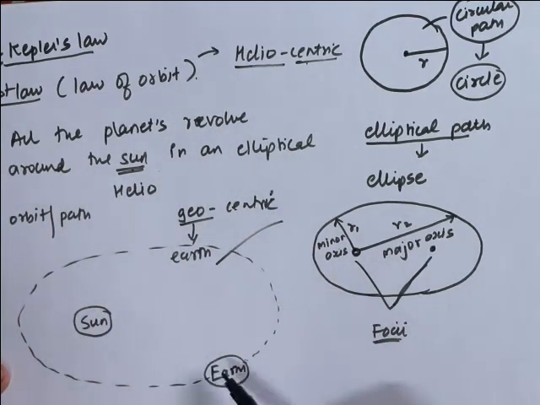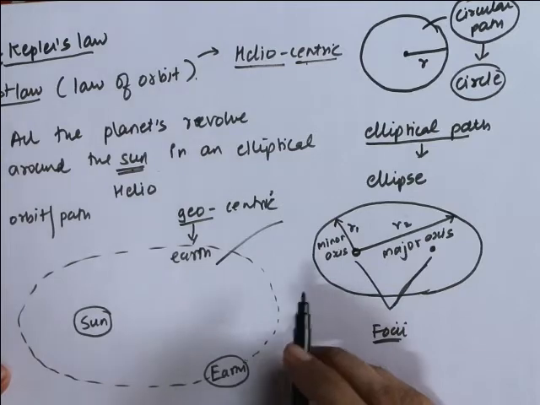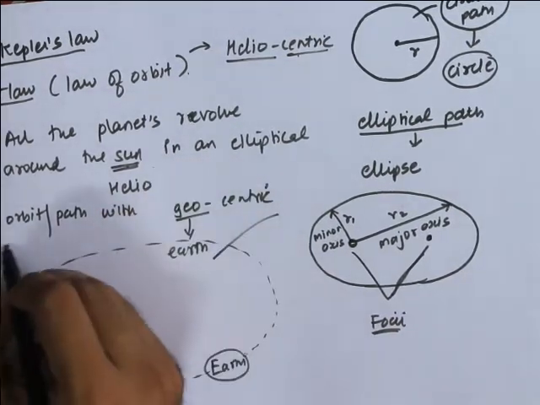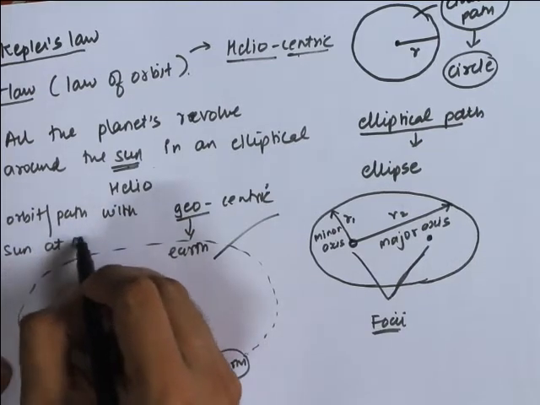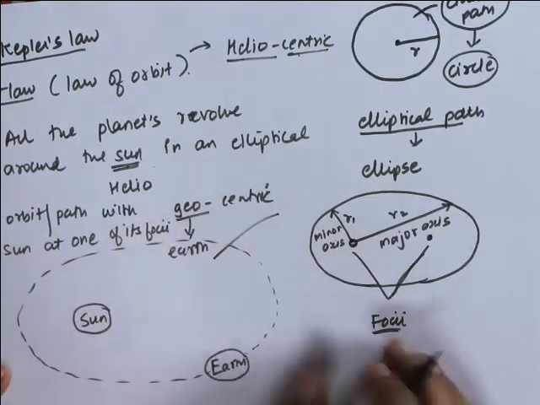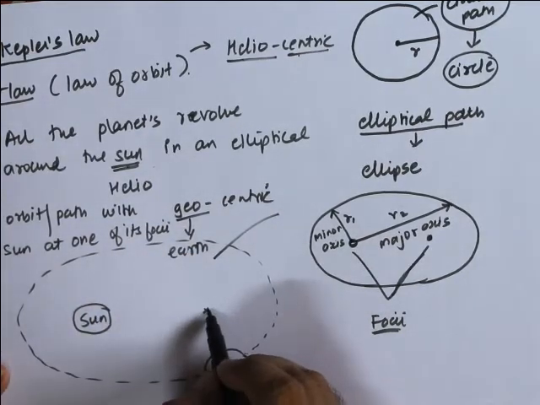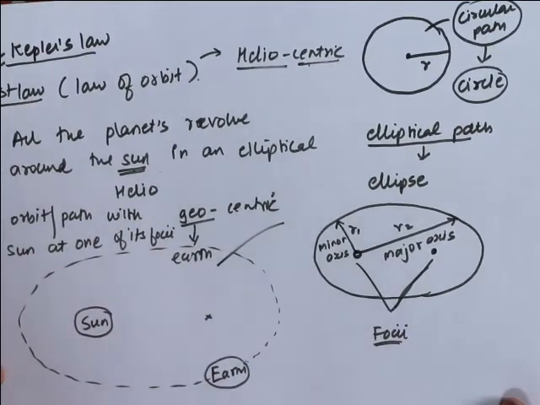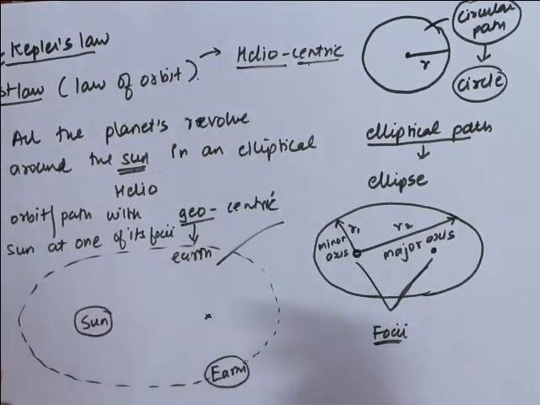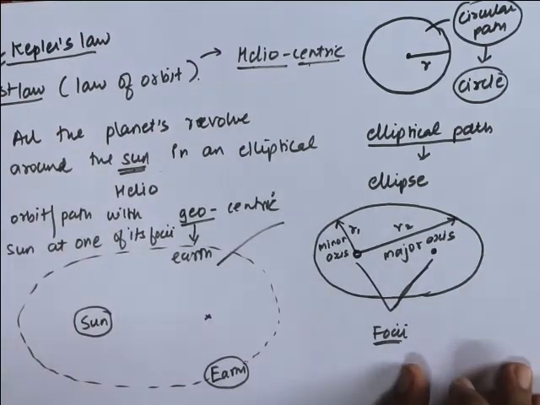All the planets, for example earth, revolve around the sun in an elliptical orbit with the sun at one of its foci. The sun may be situated over here, or it may be situated over here. So the sun is situated at one of the foci and all the planets revolve around it in an elliptical orbit. This was the first law proposed by Kepler.